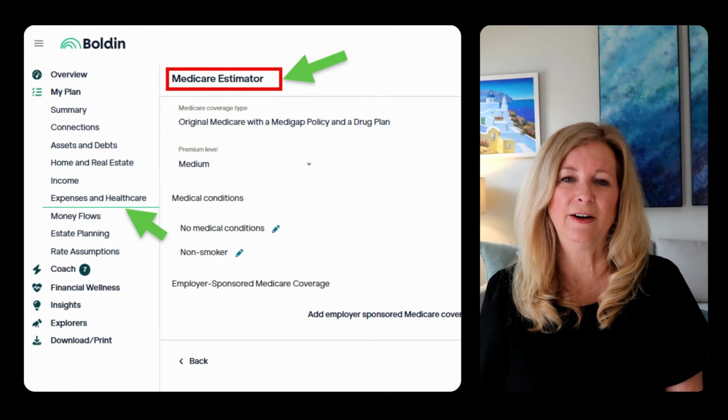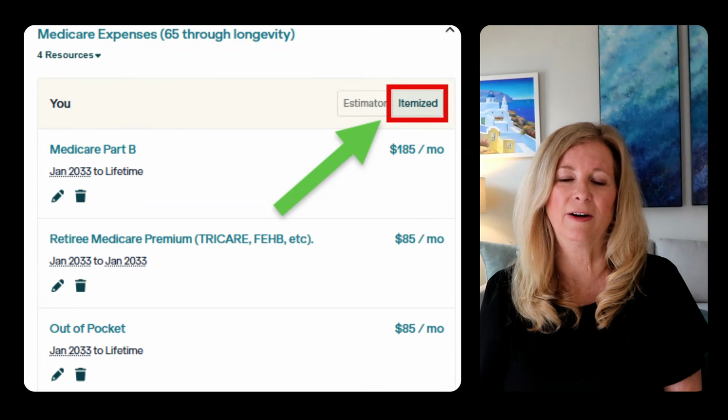Now, let's move into Medicare, which is where many people start to feel overwhelmed. But Boldin actually makes this much easier to understand. On screen, let's scroll to the Medicare expenses section. Boldin allows you to model Medicare in two ways. You can use the built-in Medicare Estimator, or you can itemize Medicare costs manually.